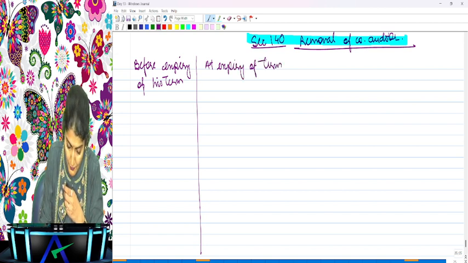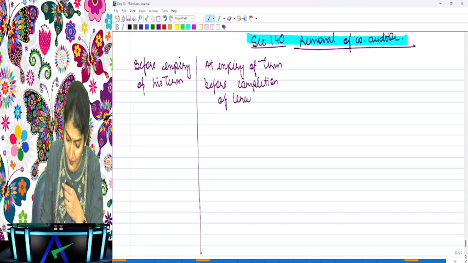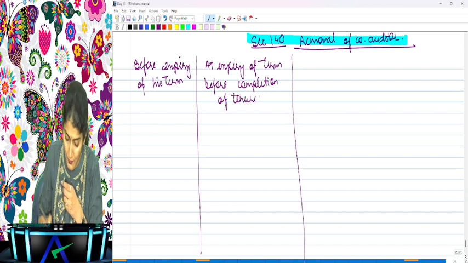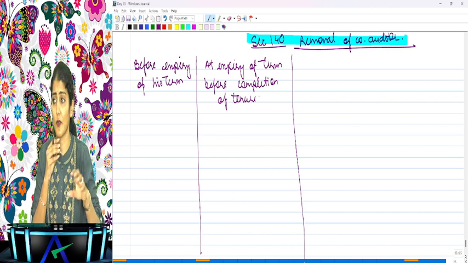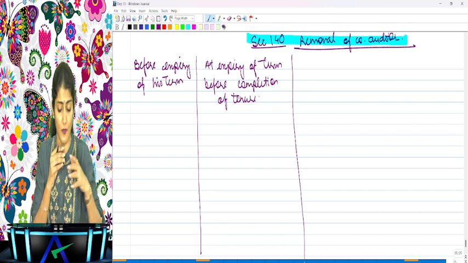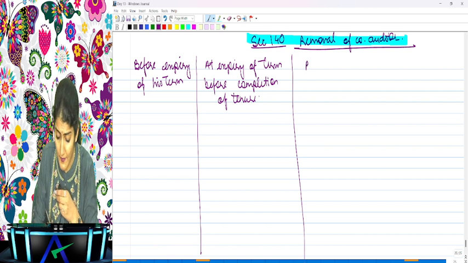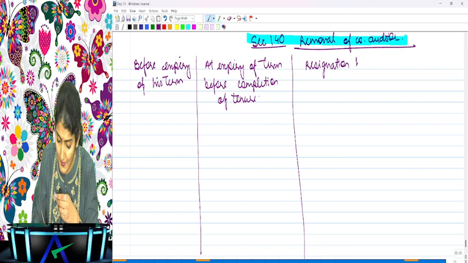At expiry of term, but before completion of the tenure. What is the tenure? 5 years or 10 years, you know, rotation, 5 years or 10 years. So you say, no, I cannot tolerate this auditor for 5 years or 10 years. I want to change this auditor after 2 years or after 3 years only. Third one, auditor says, what, you are removing me, I am only going. And the resignation by the company auditor.